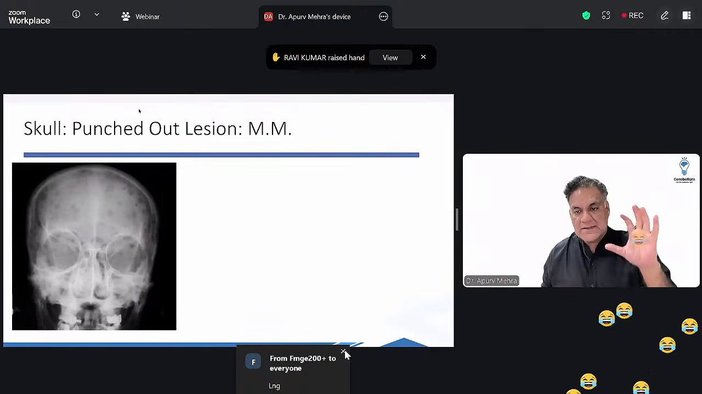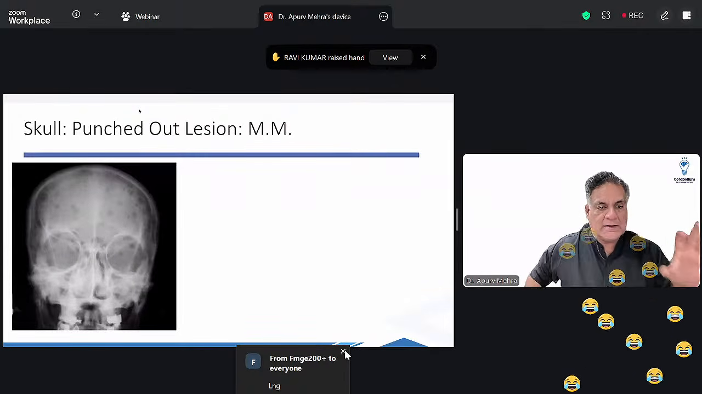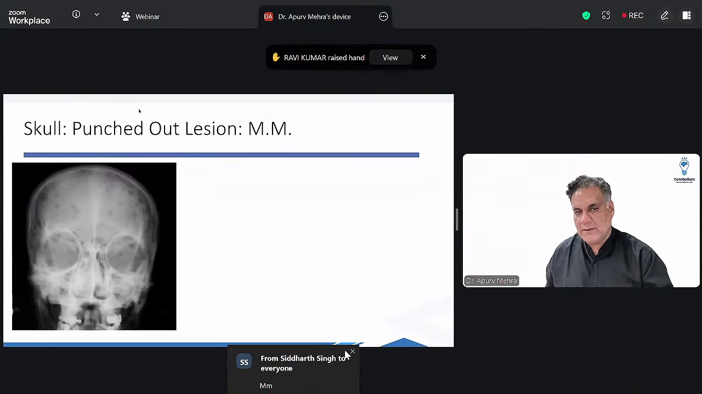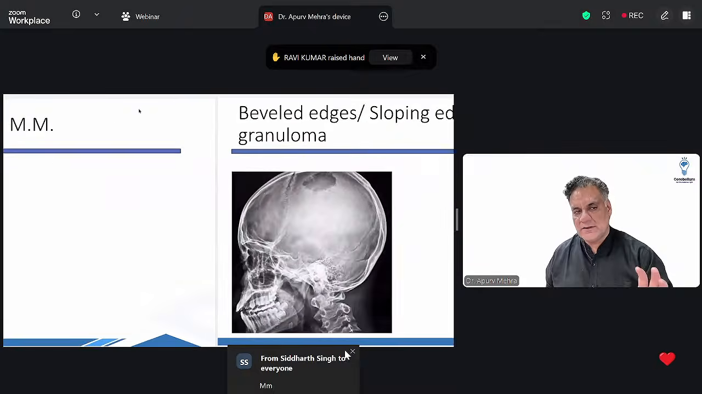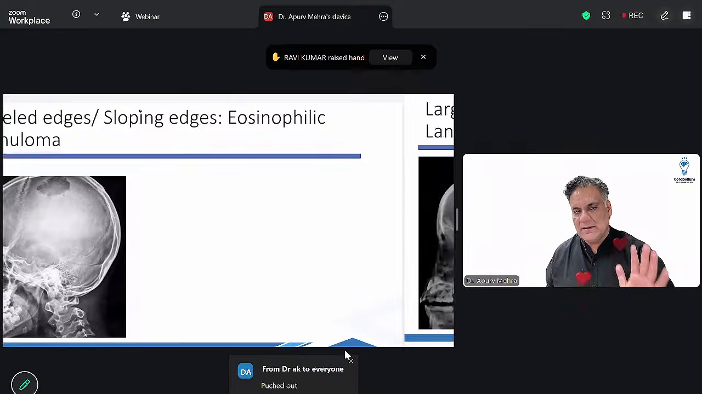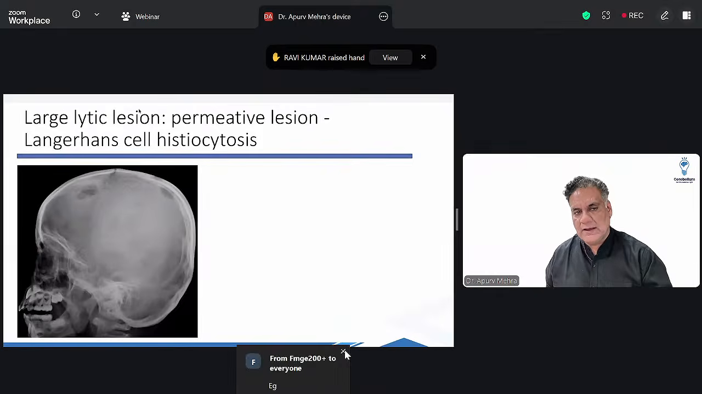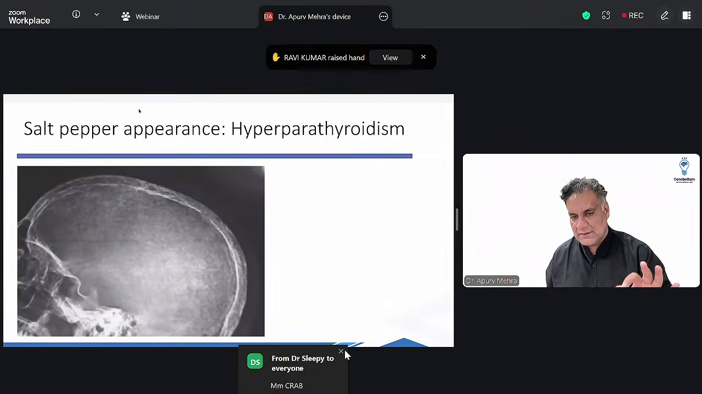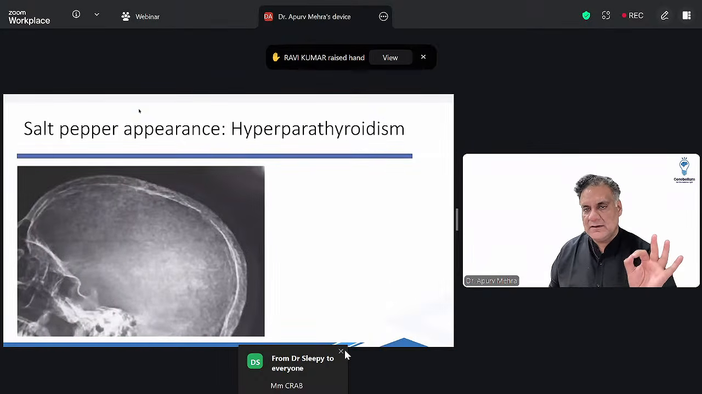All right, skull में multiple lytic lesions are seen in a tumor which has got destruction of the bone only, plasma cells, called as multiple myeloma. These are called as punched out lesions. When you have beveled or sloping edges, it's eosinophilic granuloma. When you have large multiple lesions, it's permeative lesions seen in histiocytosis. छोटे छोटे dot, salt and pepper appearance seen in hyperparathyroidism.